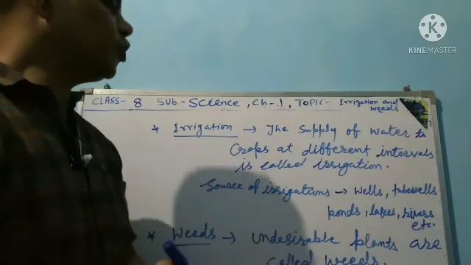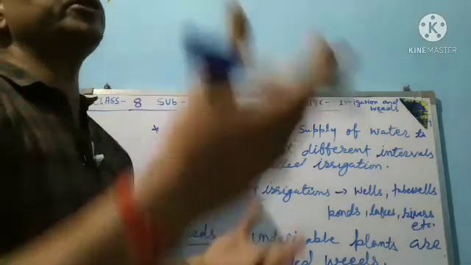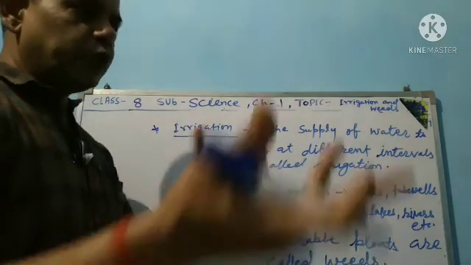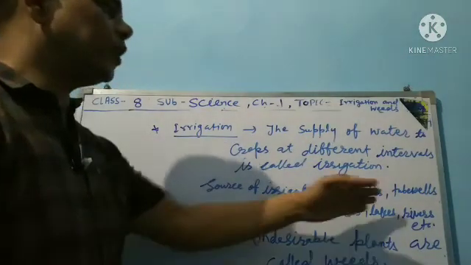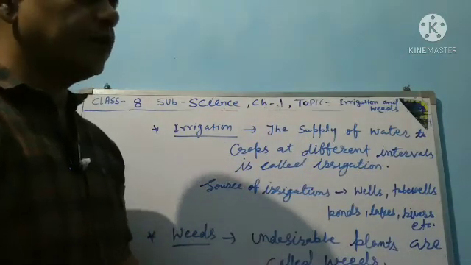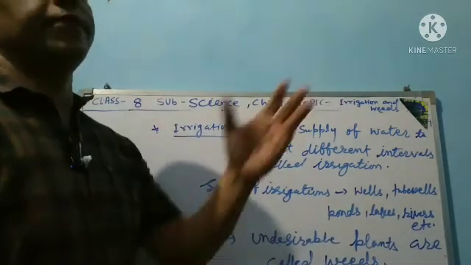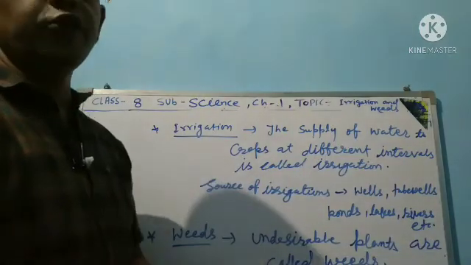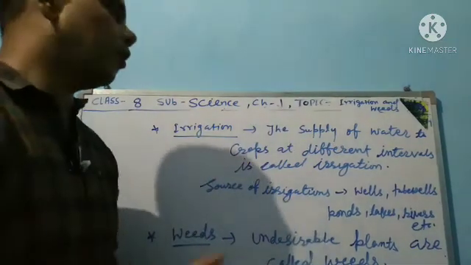Next, sources of irrigation. Sources of irrigation are the sources that fulfill the water requirement of our crops. These are wells. You have seen wells in fields, and tubewells, through which water is supplied to crops.